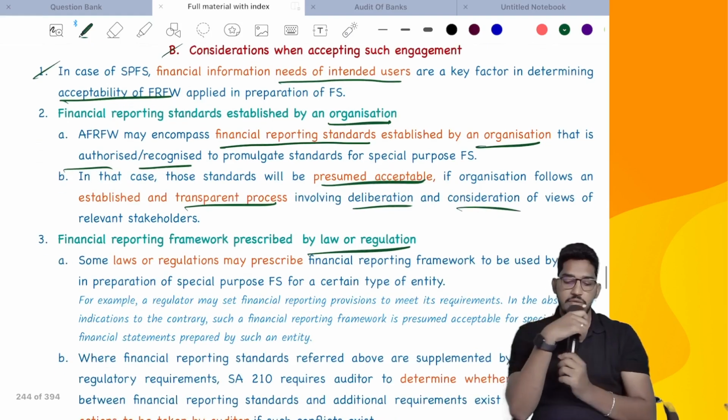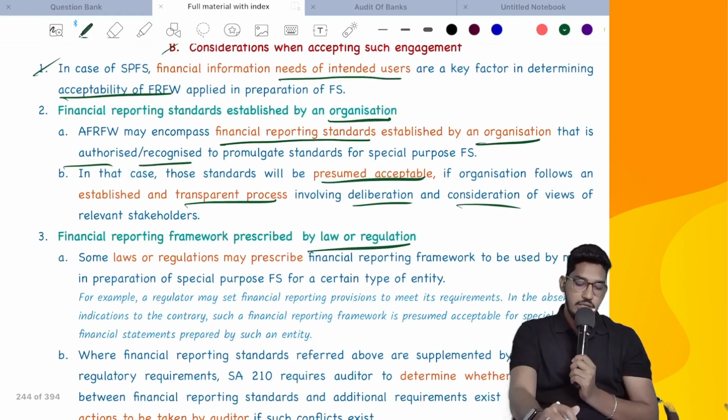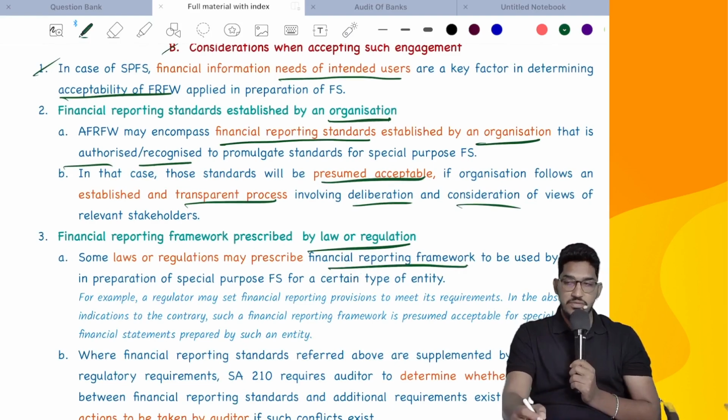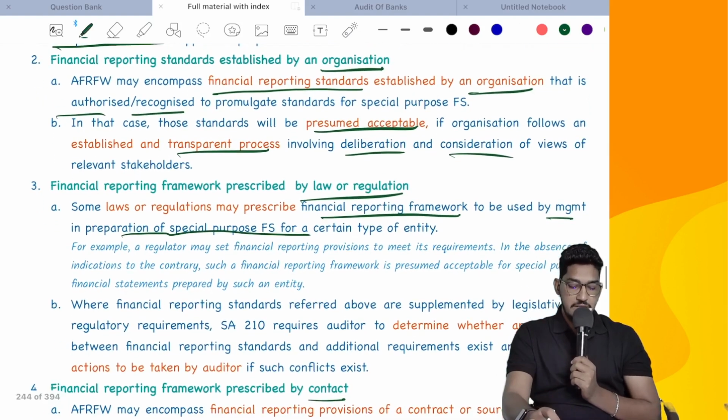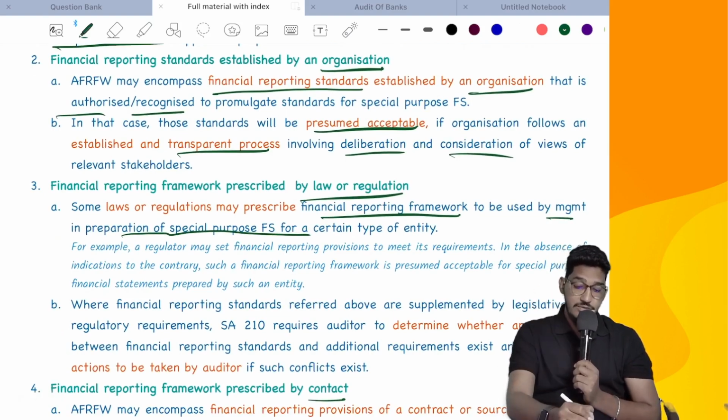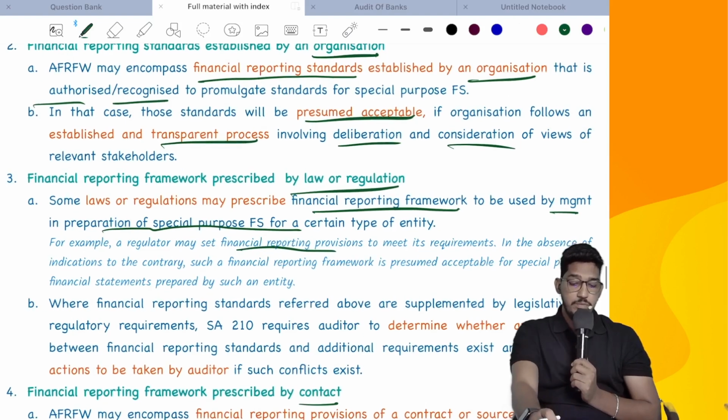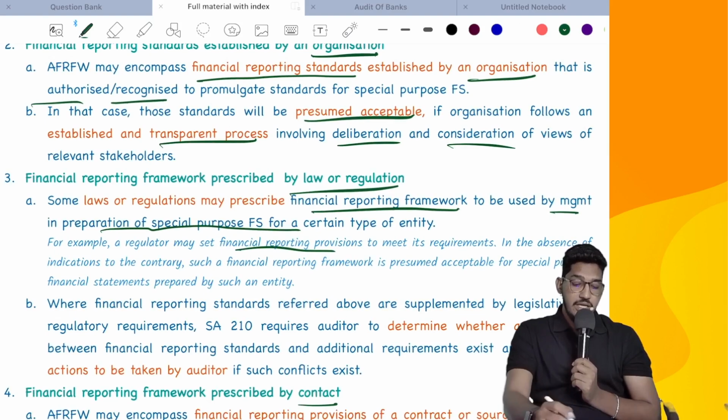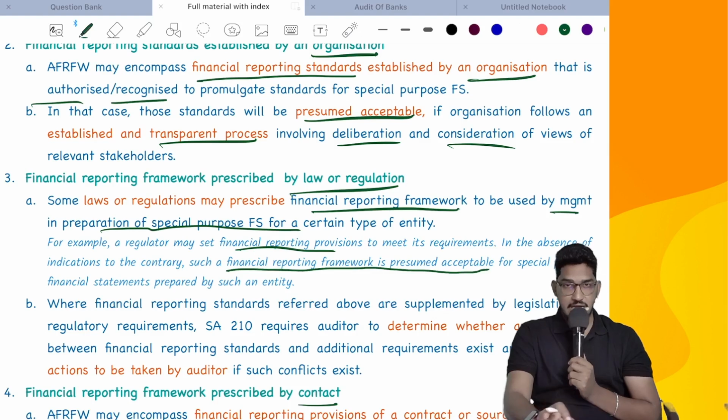Then, financial reporting framework prescribed by law or regulation. Some laws or regulations may prescribe the financial reporting framework to be used by management in preparation of special purpose financial statements. Generally, as I have told, these are also acceptable. If you read the example, a regulator may set financial reporting provisions to meet its requirements. In the absence of indications to the contrary, such a financial reporting framework is presumed acceptable.